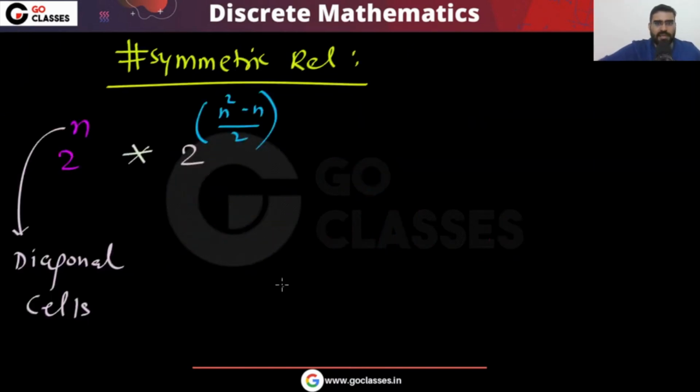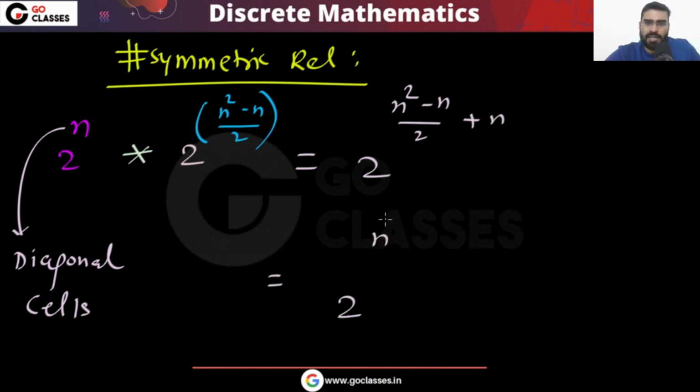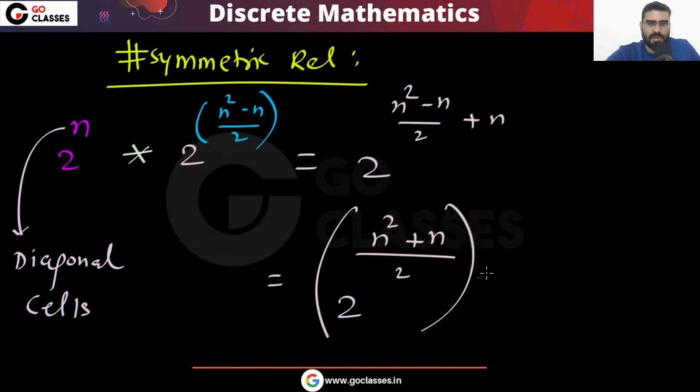So I can simply say that your answer will be 2 power n multiplied by 2 power (n square minus n) by 2. That equals 2 power (n square minus n) by 2 plus n, which is 2 power (n square plus n) by 2. So this will be your final answer. I hope this is understood. This is your number of symmetric relations.